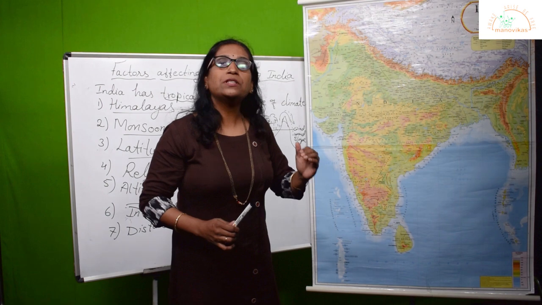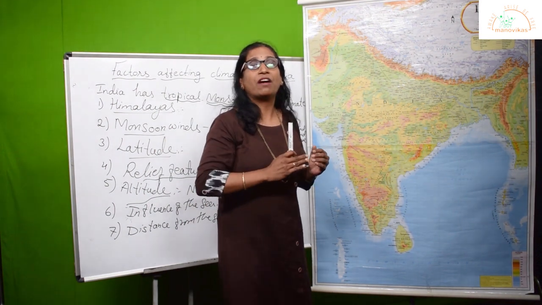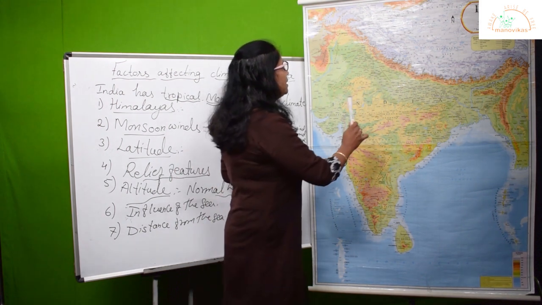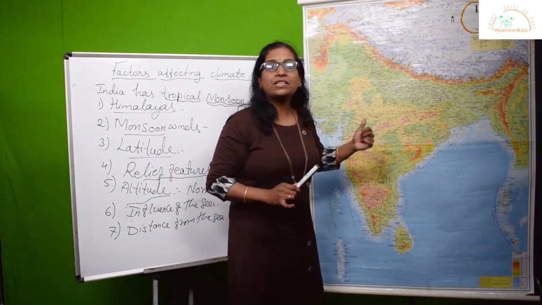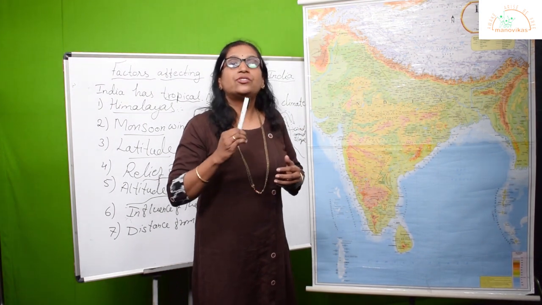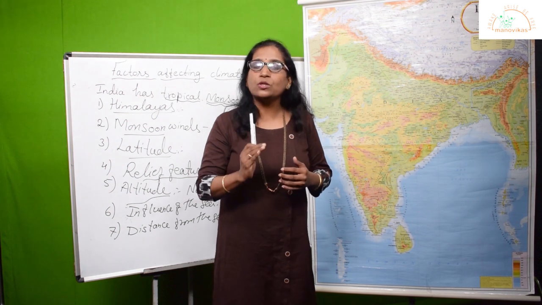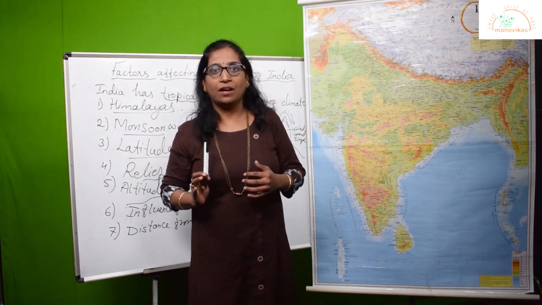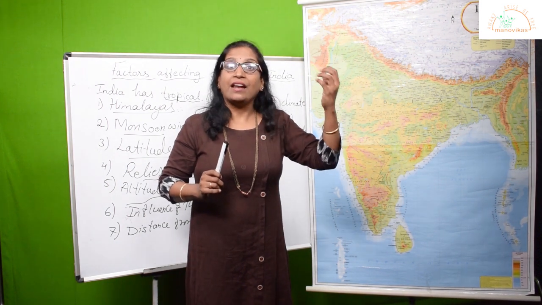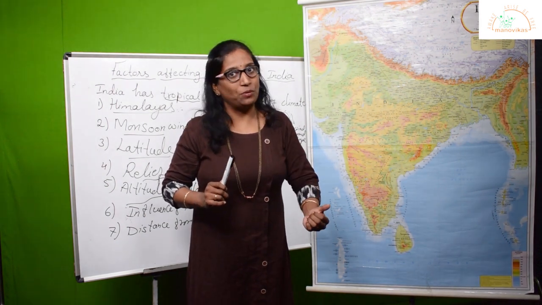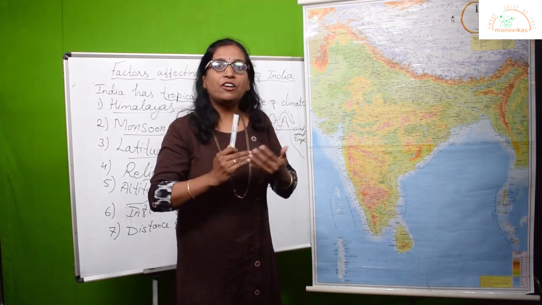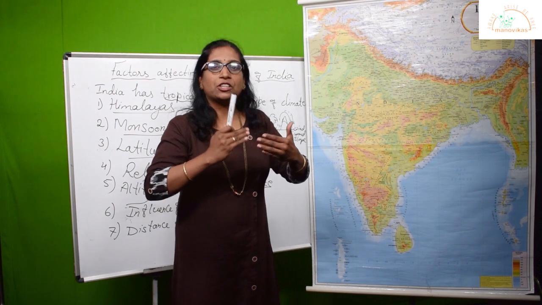Now let's see what happens to the places which have no influence or are far from the sea, because we are talking about the factor distance from the sea. Let's take the example of Delhi or Punjab. There are no major water bodies surrounding this place. Here we have an extreme type of climate, which is also called continental type of climate. In the daytime land absorbs the heat and radiates back. Night time temperature drops down very low. So it is called extreme. Even annually, the range of temperature goes very high